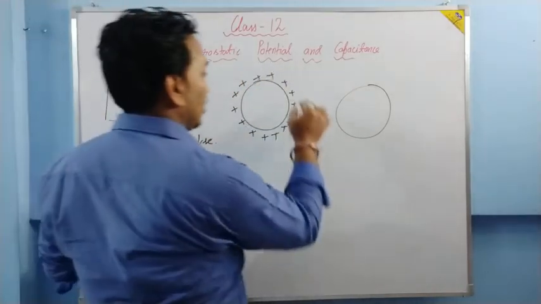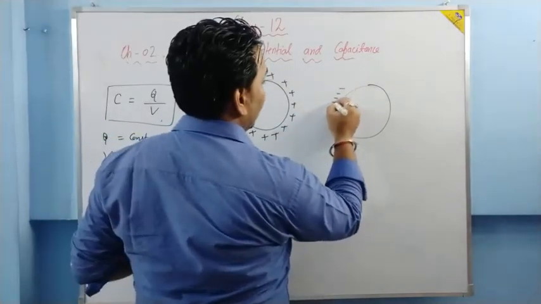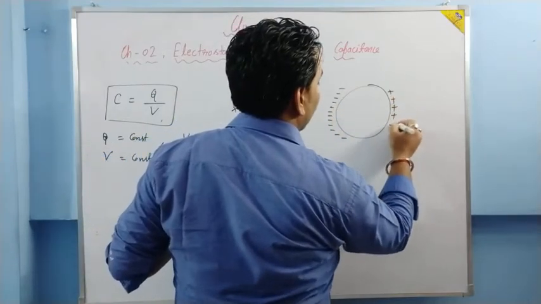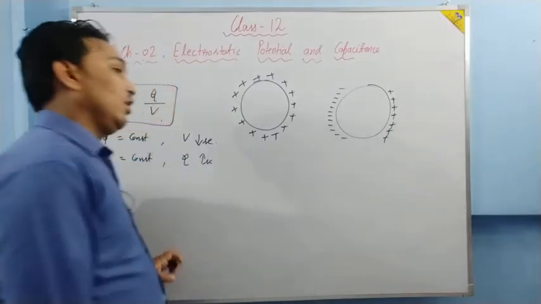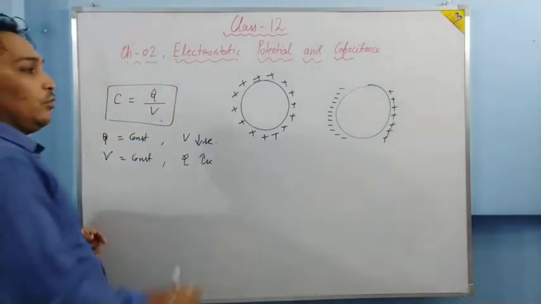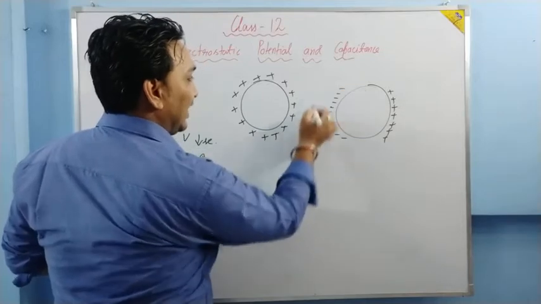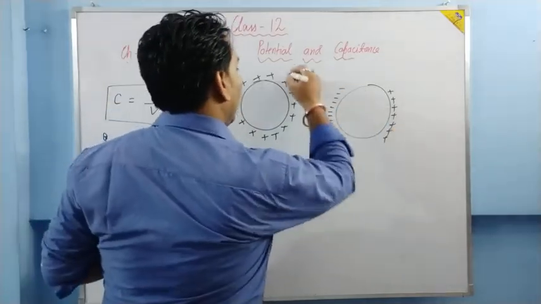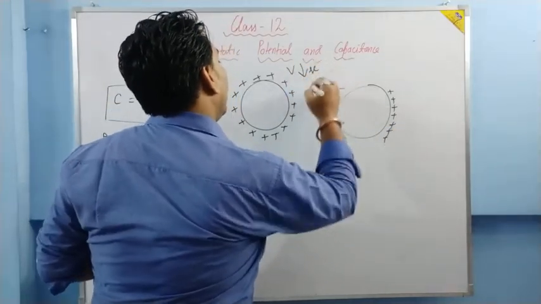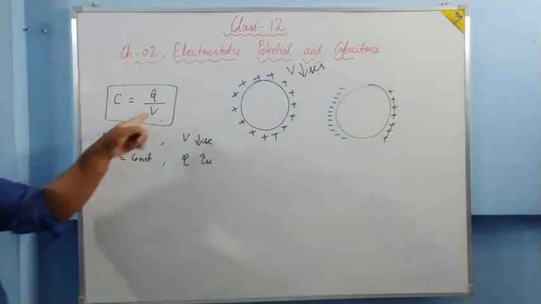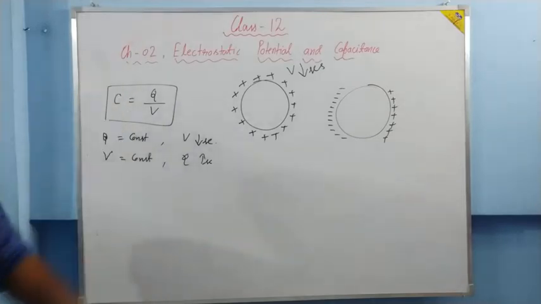Due to this plus charge, minus charge will be induced on this surface and plus charge will be induced here. Now if we see the potential, due to the presence of this negative charge, its potential decreases. And when potential decreases, capacitance increases.